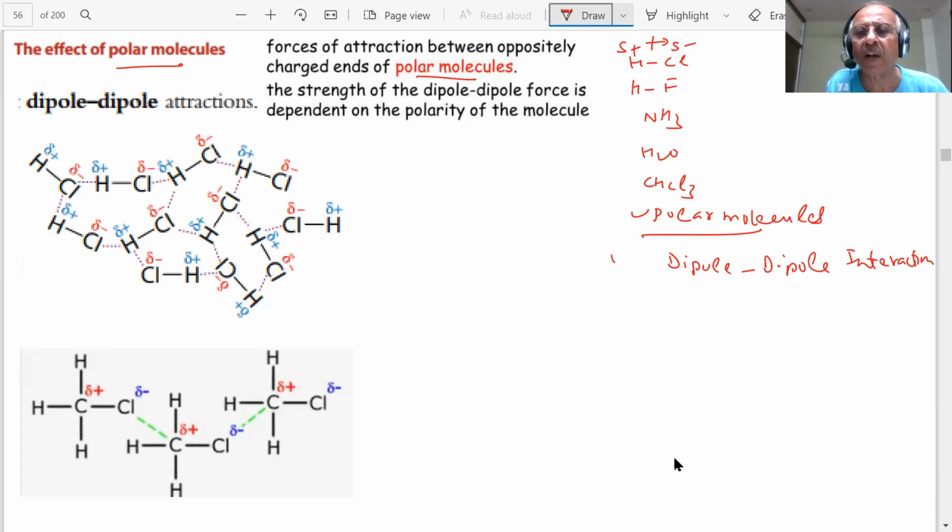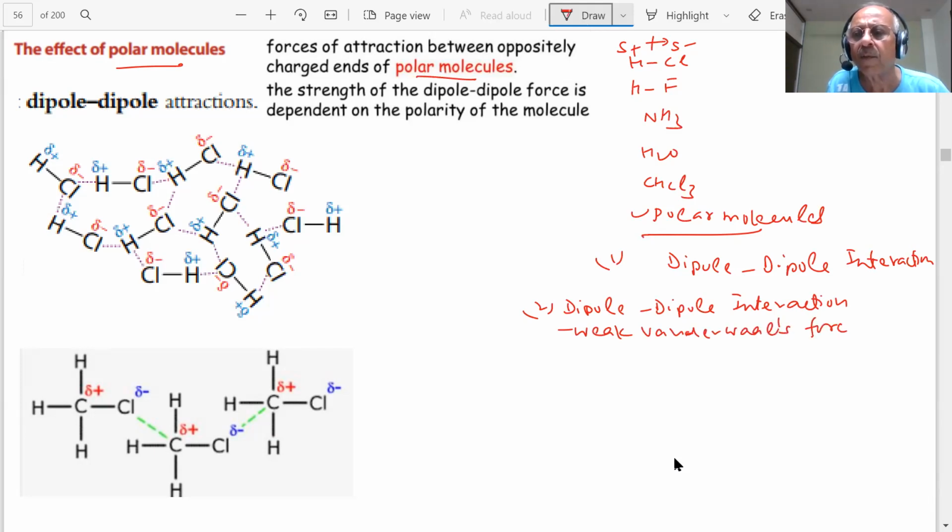So these dipole-dipole interactions are stronger than... they are also weak van der Waals forces, students, but stronger than London dispersion forces. Is it clear? Because in London dispersion forces, there is no polarity of the bond, there is no charge separation. The strength of the dipole forces depends on the polarity of the molecule.